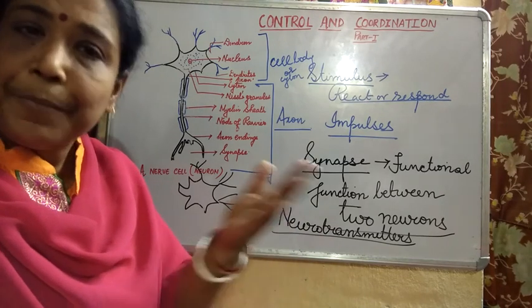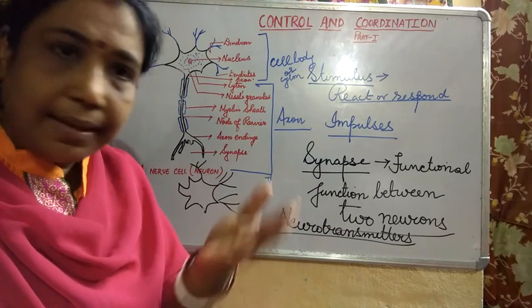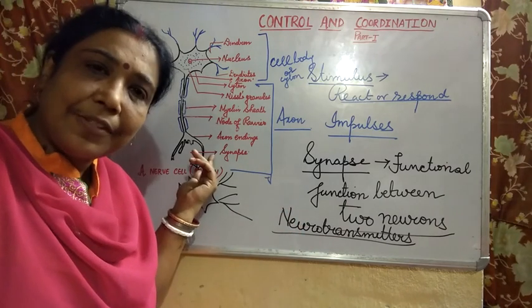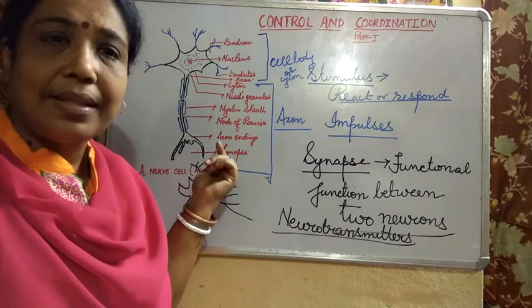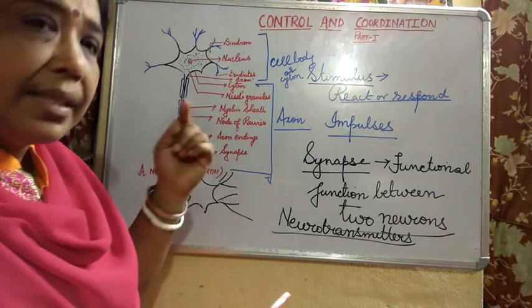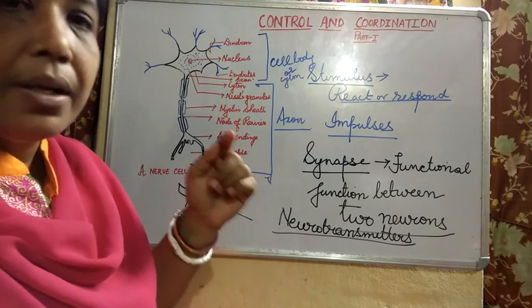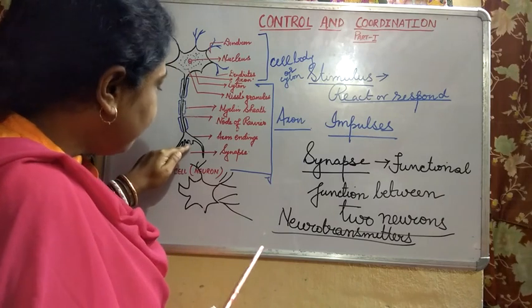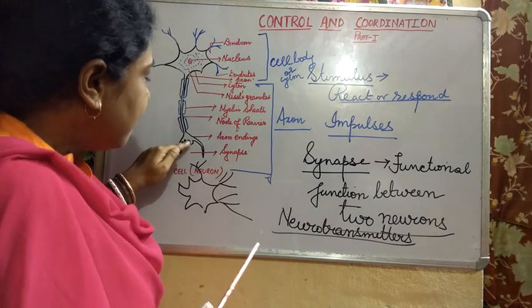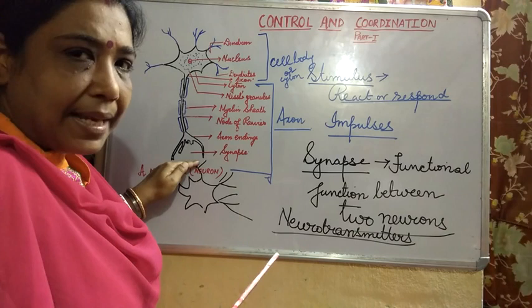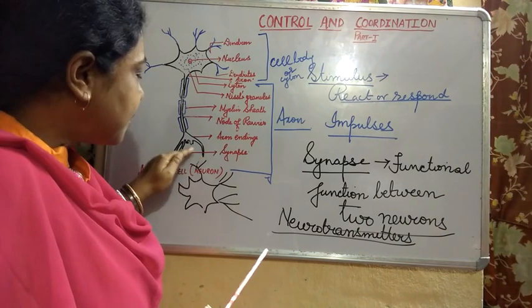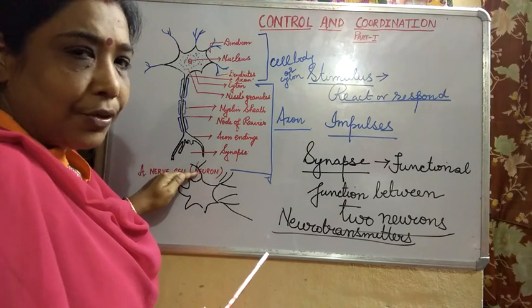Transmitter means to transmit, to transfer. Neuro, because they are associated with neurons. So these chemical messengers are known as neurotransmitters. The neurotransmitter will transmit the impulse across the synaptic cleft, or across the synapse, to another neuron.